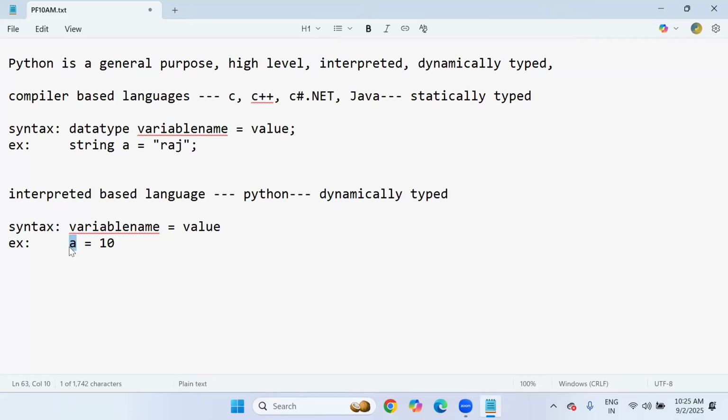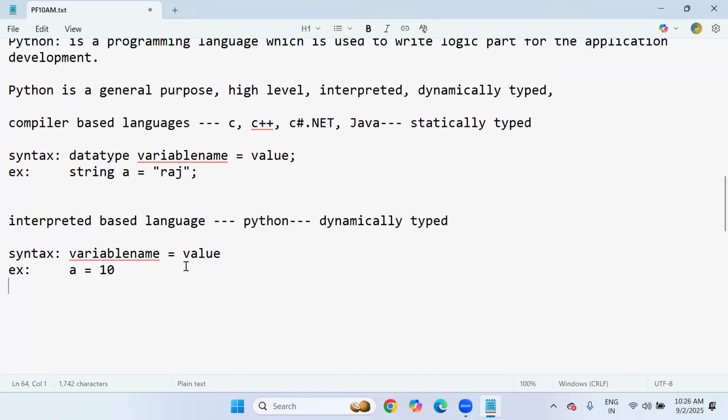But remember strictly, Python doesn't allow giving the data type at writing time, but it doesn't mean that Python doesn't have any data types. No, excuse me, it has a lot of data types: integer, float, bool, complex, string, list, tuple, lots of data structures. The only thing is, from our end, the programmer end, we don't specify any data type explicitly. Based upon the value, Python decides the data type for that variable.